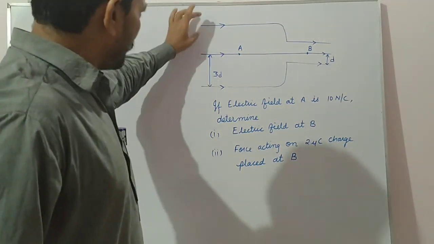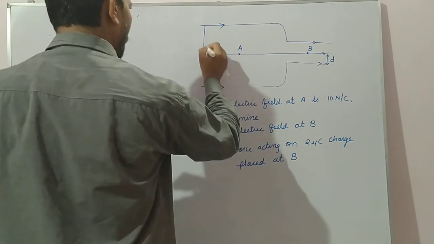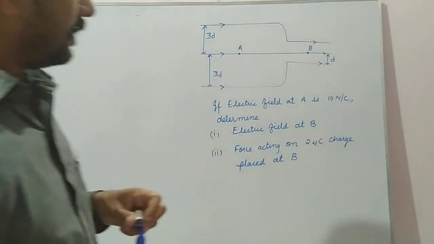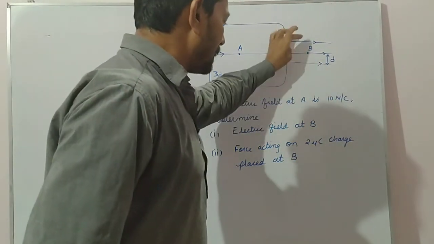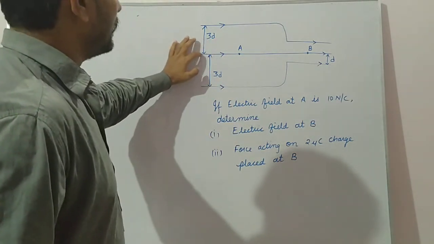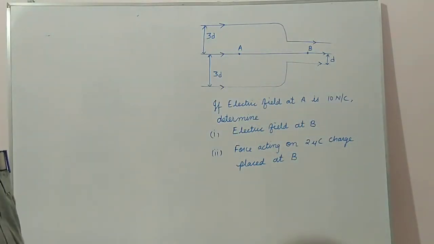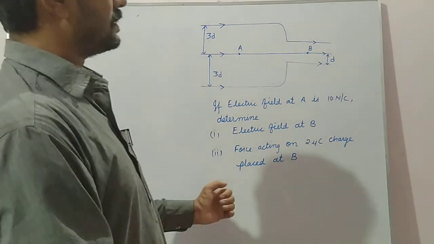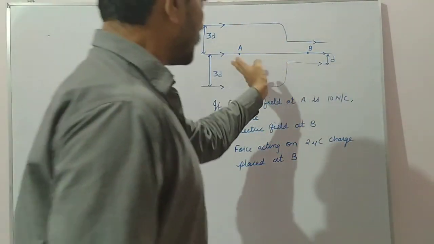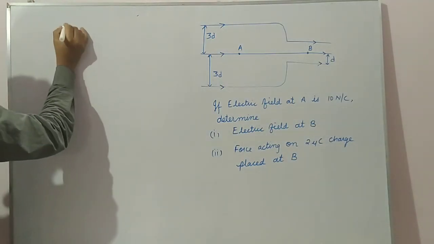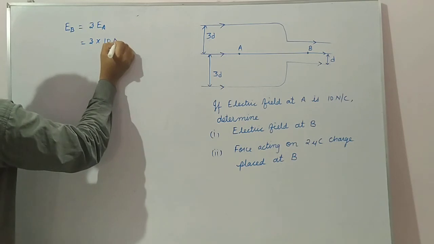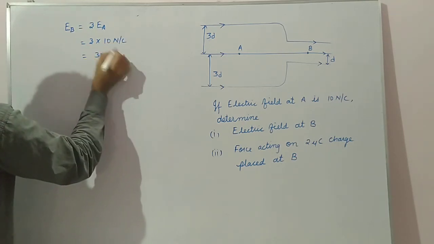Here the distance between the electric field lines is 3d, and here it is d. So the distance between the electric field lines at A is 3 times that of B. So the electric field at A will be 1 by 3 times that of B, or we can say that electric field at B will be 3 times that of A. So 3 into 10 Newton per coulomb, that is 30 Newton per coulomb.